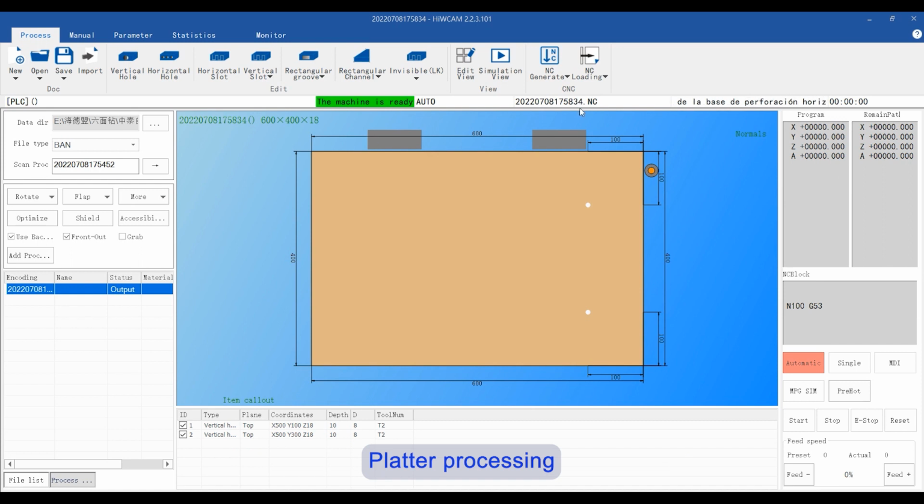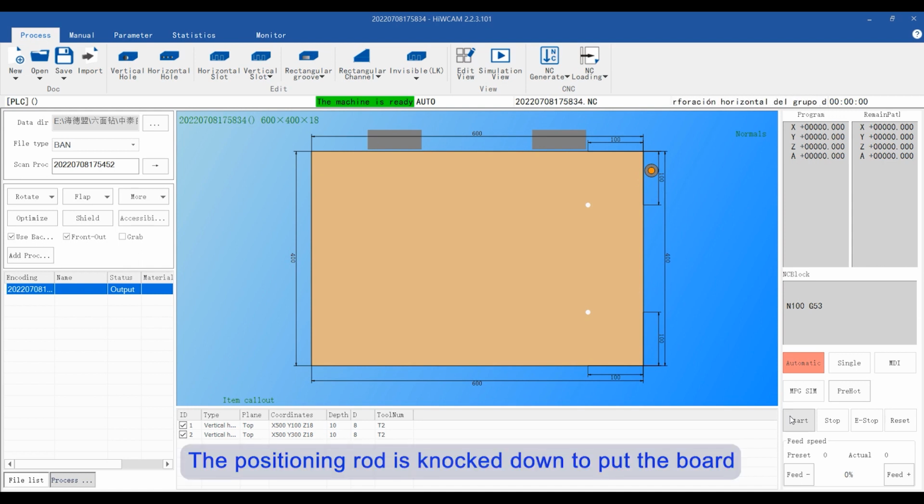Platter processing. Click to start or step on the pedal. The positioning rod is knocked down to pull the board. Then click to start or step on the pedal to process.